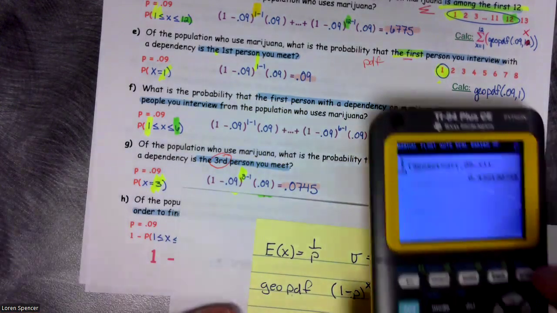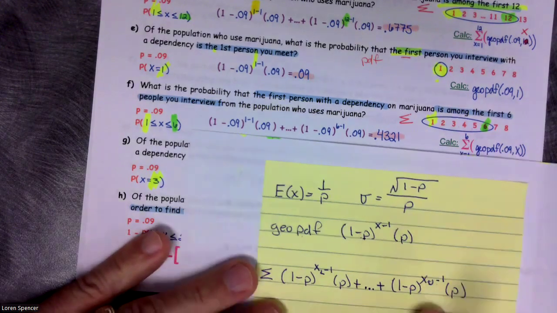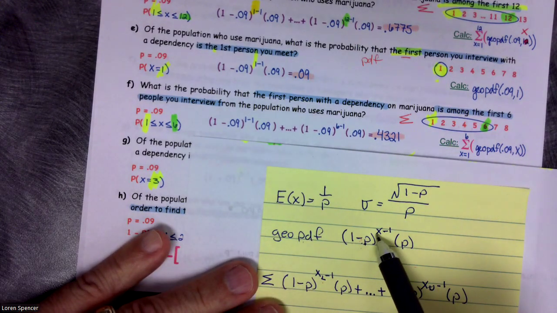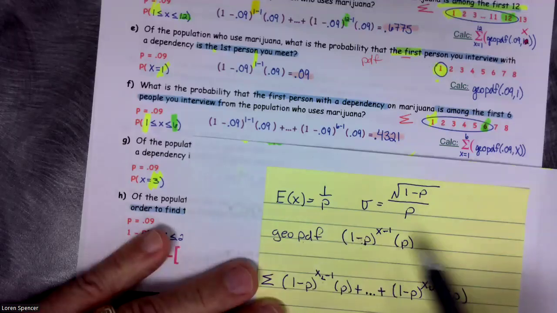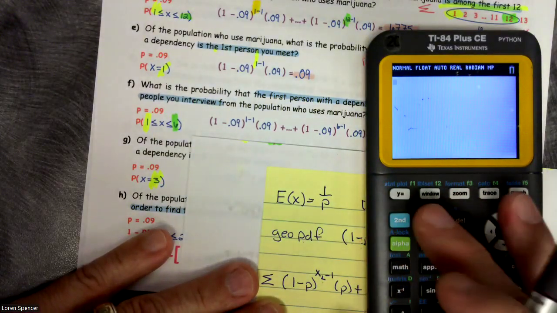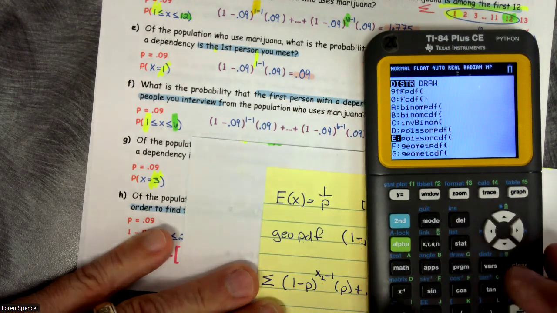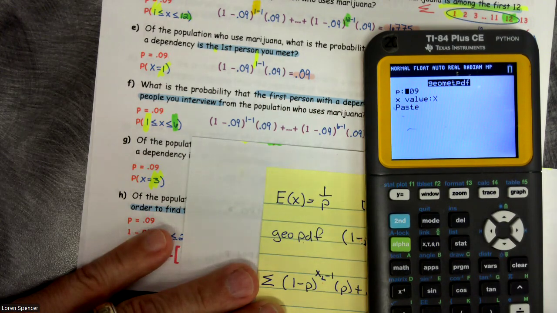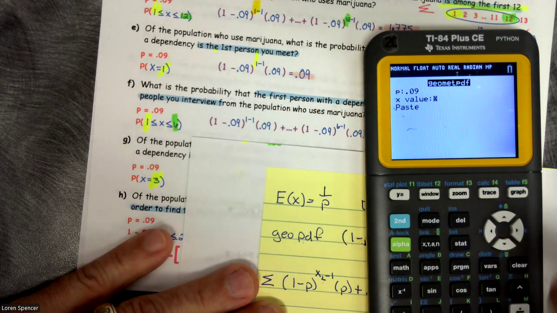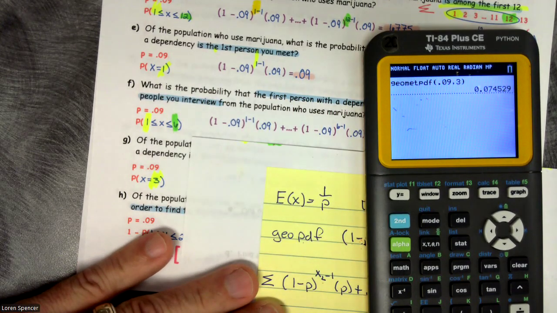So let's run this thing. Oh, you know what? I should be saying 1 minus 0.09, 3 minus 1, and then this value. So second vars, geometric PDF, probability is 0.09, and our x value is just simply 3. And there we go, 0.0745.